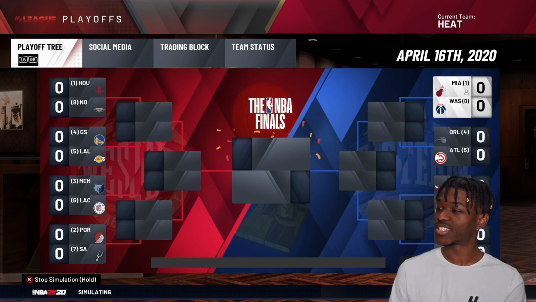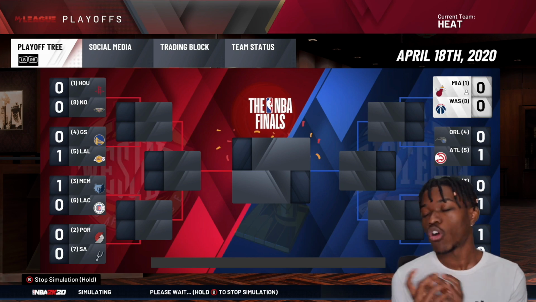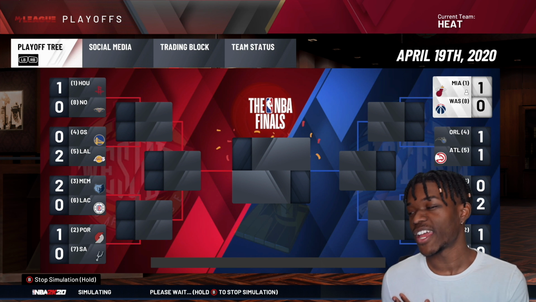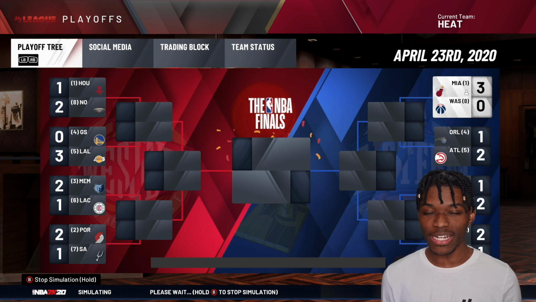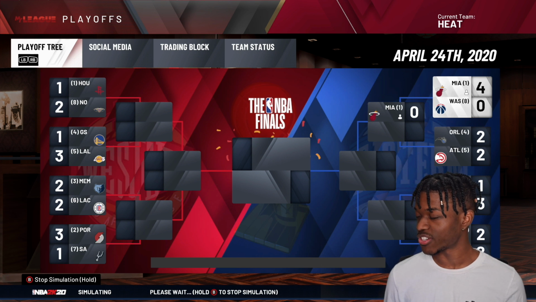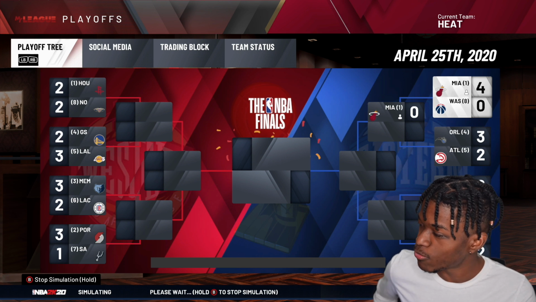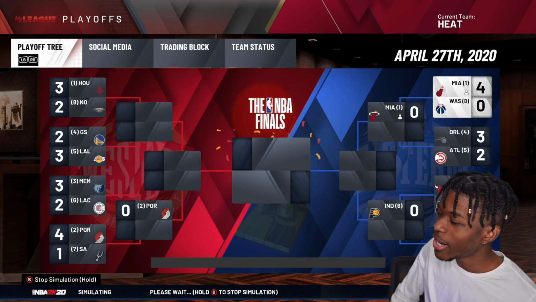First round, we're going against the Washington Wizards. I normally would look to see who's on their team since we did a fantasy draft, but they shouldn't even take a game from us, so I don't even respect them enough to see who's on their roster. And yeah, they don't take a game. Next round, it's going to be Orlando or Atlanta.